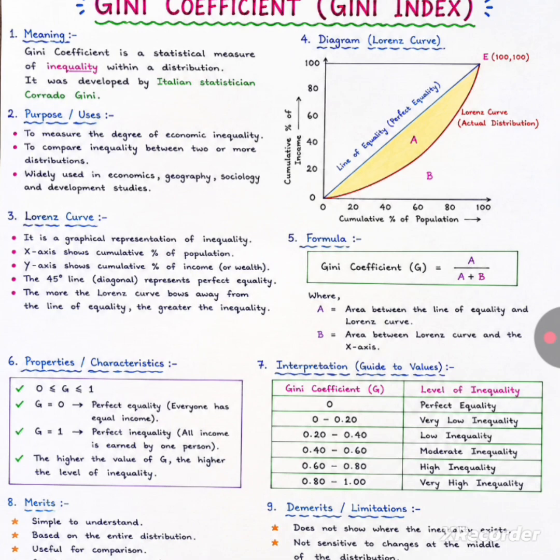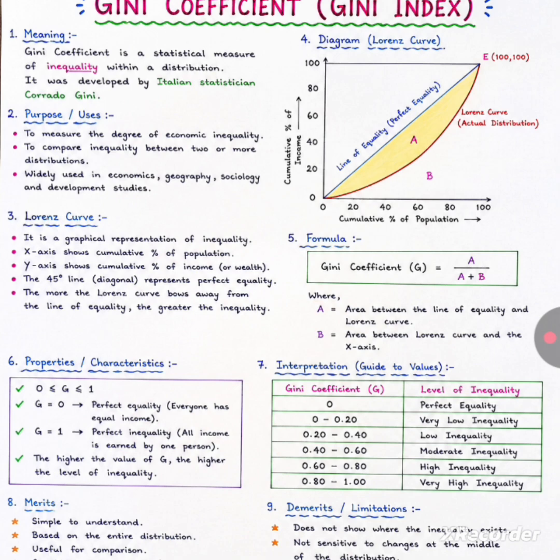Gini coefficient. The Gini coefficient is a statistical measure of inequality within a distribution. It was developed by the Italian statistician Corrado Gini. Purpose and uses: to measure the degree of economic inequality, to compare inequality between two or more distributions. Widely used in economics, geography, sociology and development studies.